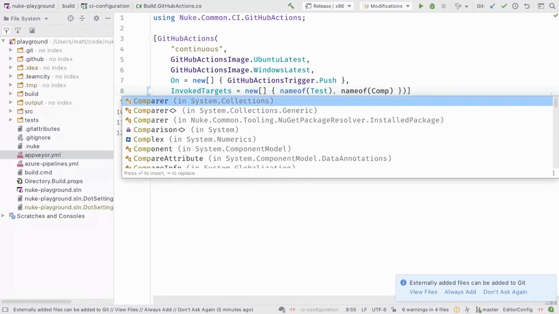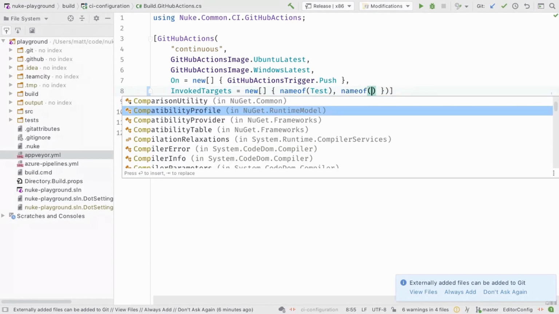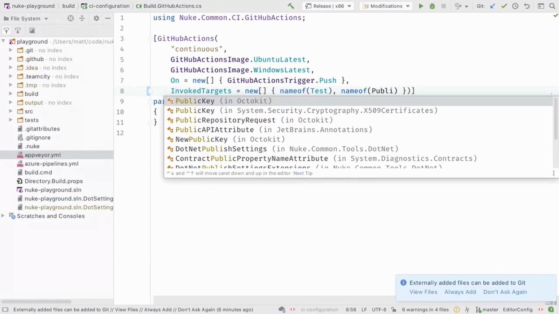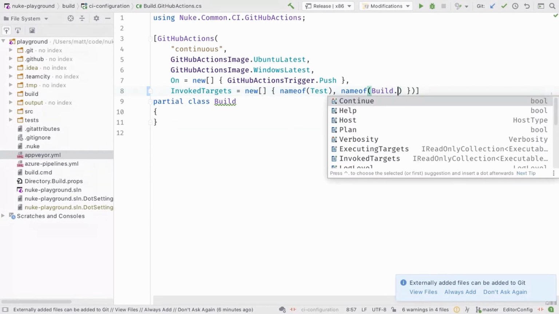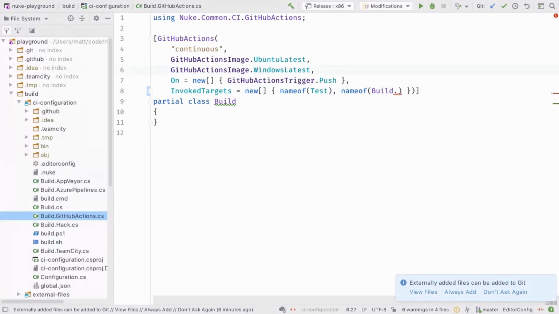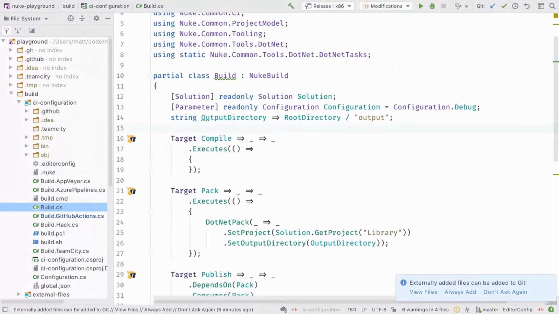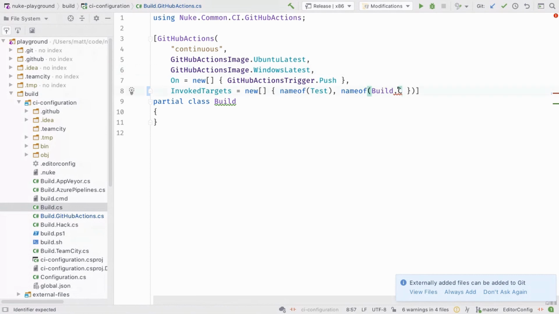compile. It's not here. Publish. Oh, that's interesting. Build, publish. I think it's not there. Let's check again. But there is the compile. Okay, I have no idea why that doesn't work. But even if, I think that's not my issue, but rather in Rider itself. Anyways, we can make use of the nameof operator, and refactorings like renaming would still work.